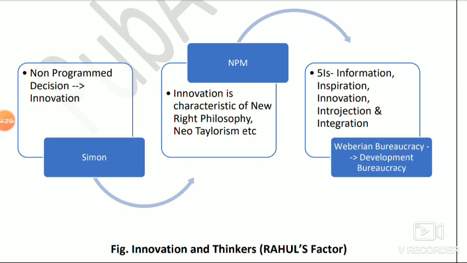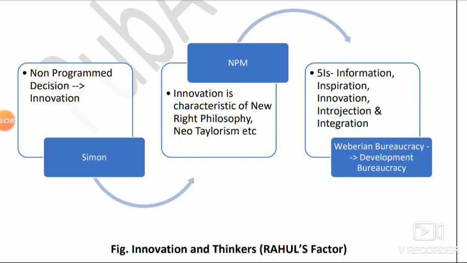If you just try to understand this thing, bureaucracy: when you read bureaucracy in general, IAS officers and all the civil servants are bureaucrats. But if you read in a theoretical aspect, you will find there are two connotations of bureaucracy. The first connotation you will find in the Weberian bureaucracy, and the second connotation you will find in the concept of development administration. So there are two connotations.